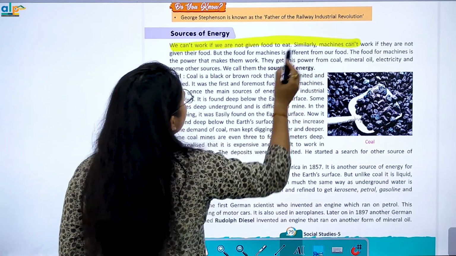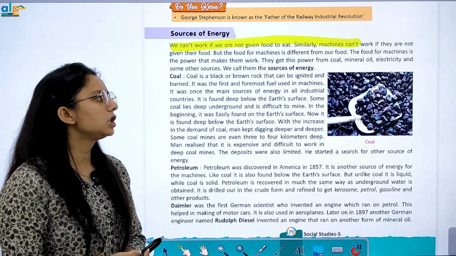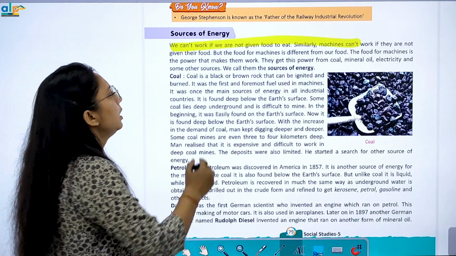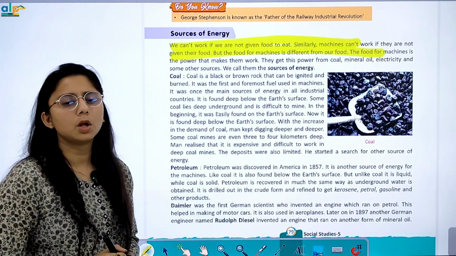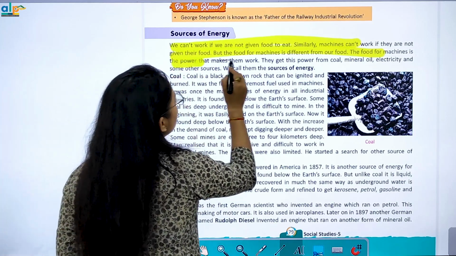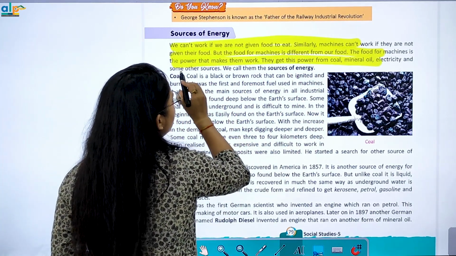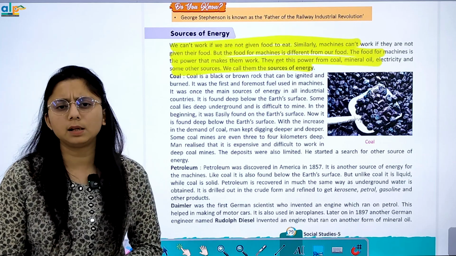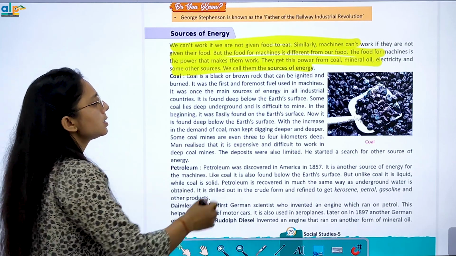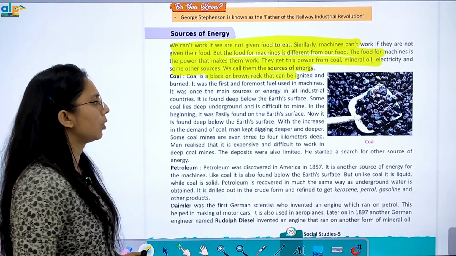So we cannot work if we are not given food to eat. Similarly, machines cannot work if they are not given food, but the food for machines is different from our food. The food of machines is power, and they get power from coal and minerals. We call them sources of energy. Like coal, it is a source of energy which is extracted from black or brown rock, right?